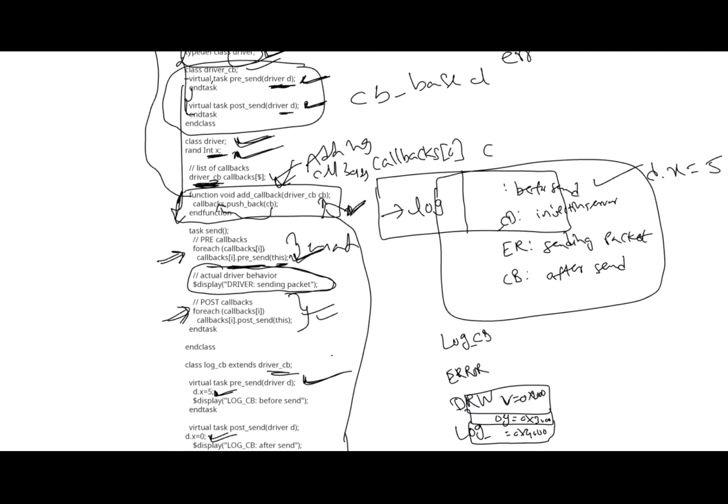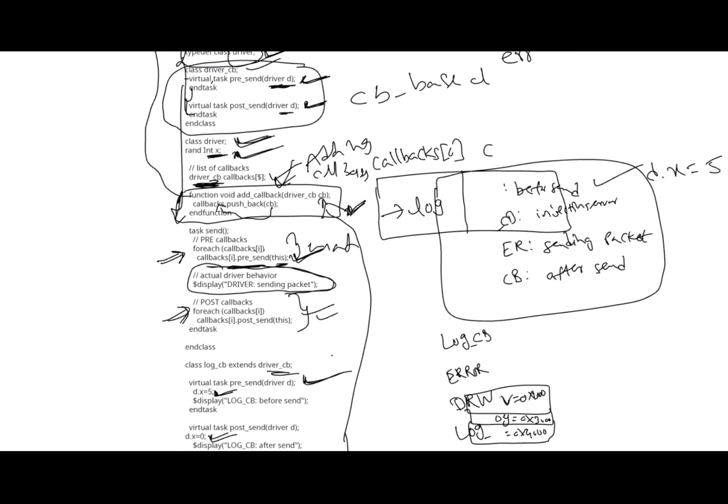Another one is the driver. In the driver we cannot inject an error like this CRC error, because we don't use it for that purpose. For that purpose, the sequence item is the best place to inject error, not the driver. In the driver, actually, it is mainly used as the BFM. The driver is a BFM, a bus functional model. Here the protocol will be there.